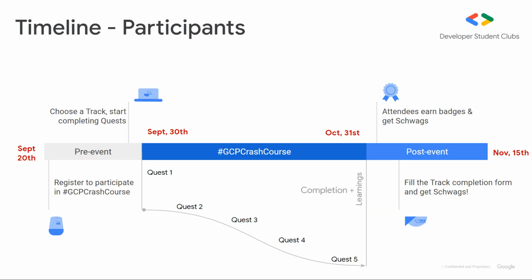So this is the timeline for the participants. The pre-event timeline is for leads like me, and post-event is also for me. The event started from 30th September till 31st October. So you gotta make sure that you've completed the GCP crash course before 31st October and report to your nearest DSC.